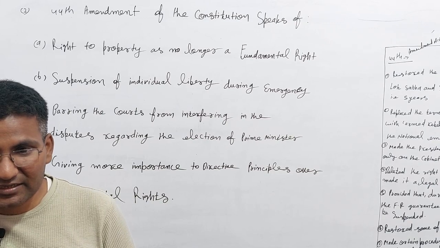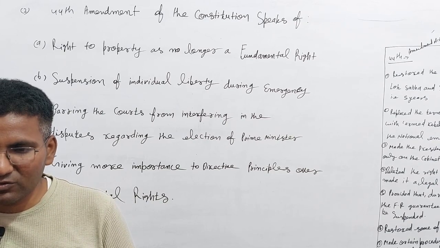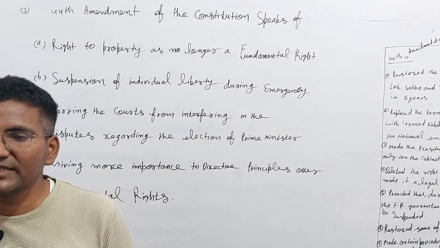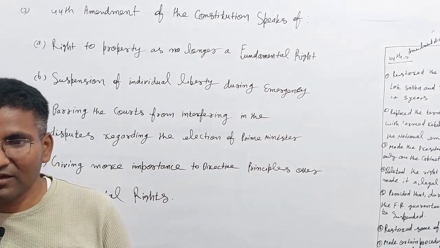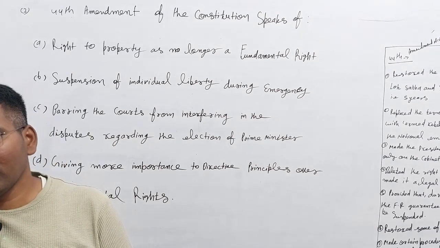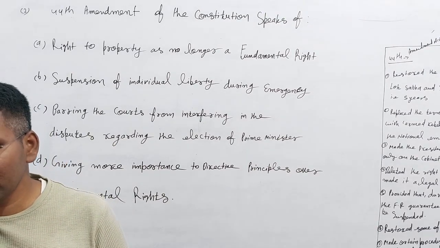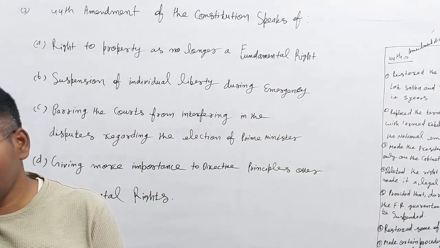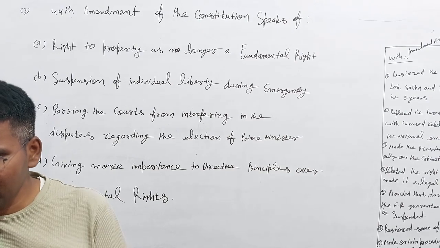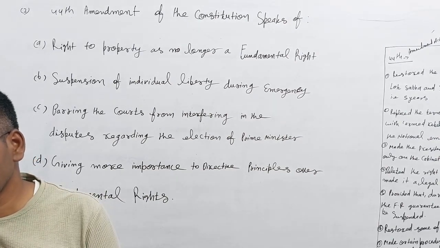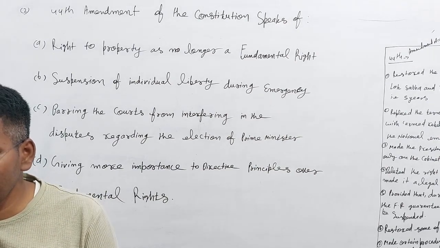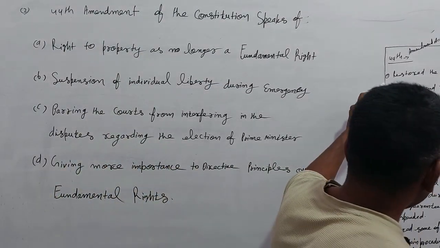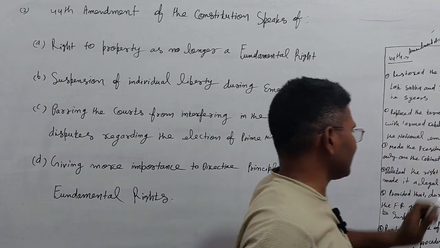But it was there, as a non-fundamental right. You can say that according to the 42nd amendment, fundamental rights were on the ventilator, but the 44th amendment, by the Morarji Desai government, that is, the Janata Party government, delivered the final blow to the right to property, and it became a legal right.